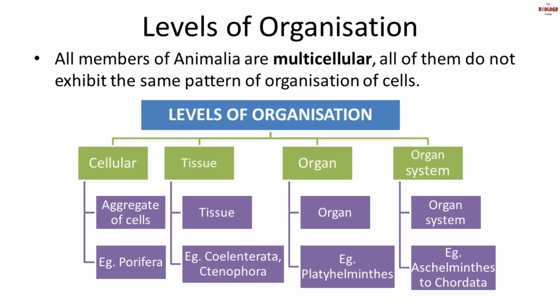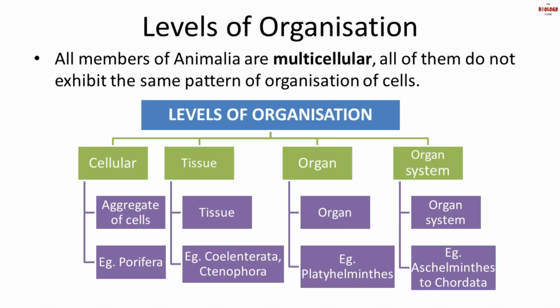Under the cellular level of organization, the cells are arranged as loose cell aggregates. Even though the cells are loose aggregates, they will perform specific functions. All cells will exhibit division of labor, that is, each cell will have a specific function. This is seen in phylum Porifera. Next is tissue. Under the tissue level of organization, the cells are grouped into tissues and perform the same function.